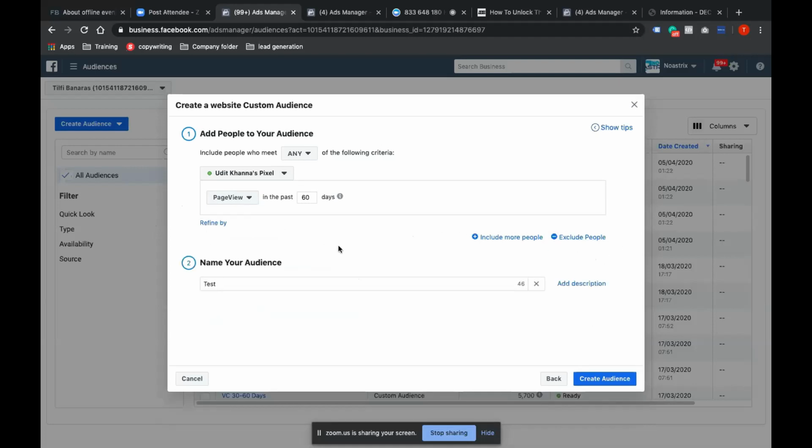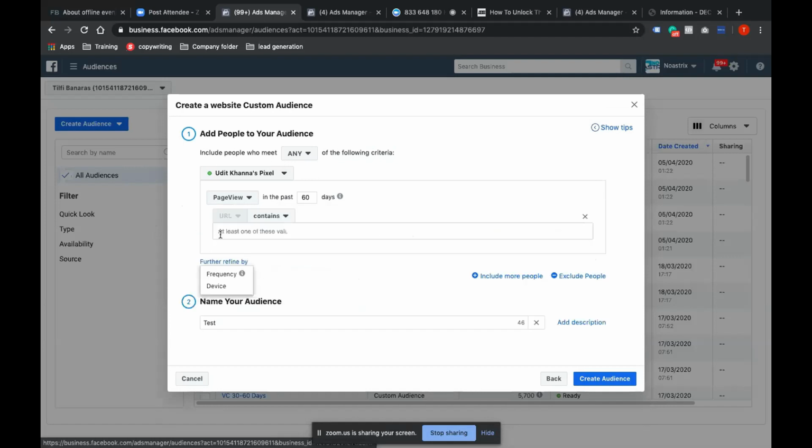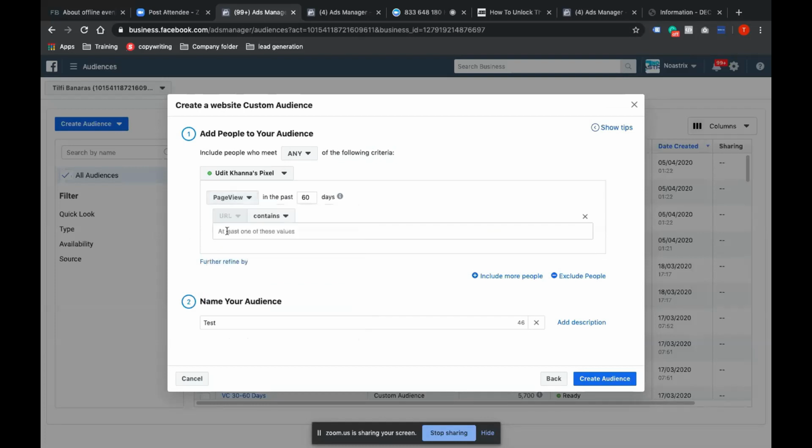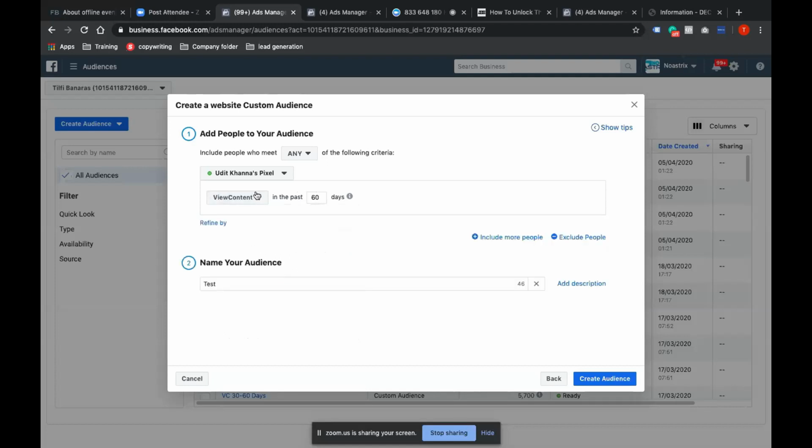So if you want to target page view, whosoever visited our website without any differentiation, we can do page view. Now, what happens if I refine by? All those audiences would come. Page view is very simple: whatever URL I want to enter, I can do that. If I further want to refine, if I move to view content, that's very interesting.